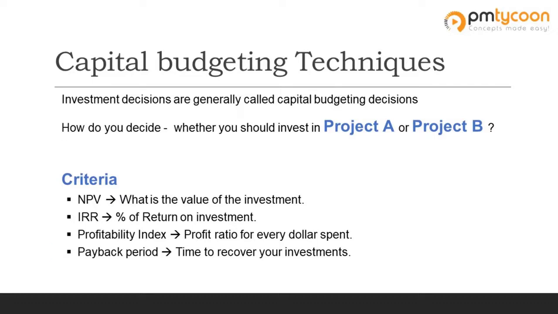So what is net present value? At a high level, it tells us the value of the return on investments. And what is IRR? At a high level, it tells us the percentage of return on the investment. So NPV tells us the value of return, the IRR tells us the percentage of return. And profitability index is nothing but determining for every dollar that we spend on the project, how much we are getting back. And finally, we have payback period. It tells us the break-even point to recover our investments. It tells us by what time or what period we can recover the investments made into the project.